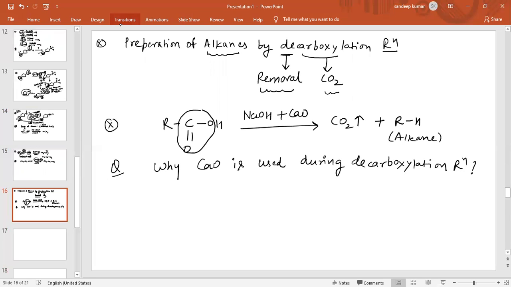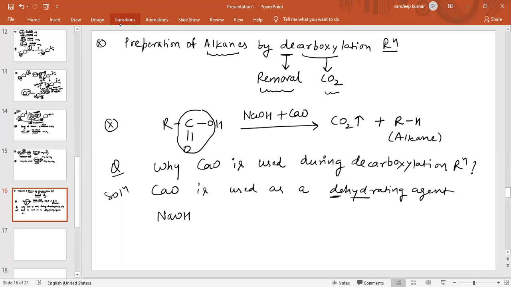See the solution. Basically the calcium oxide is used as a dehydrating agent. What is a dehydrating agent? De means removal, hydration means water, so removal of water. So calcium oxide is a dehydrating agent, and NaOH is hygroscopic in nature.